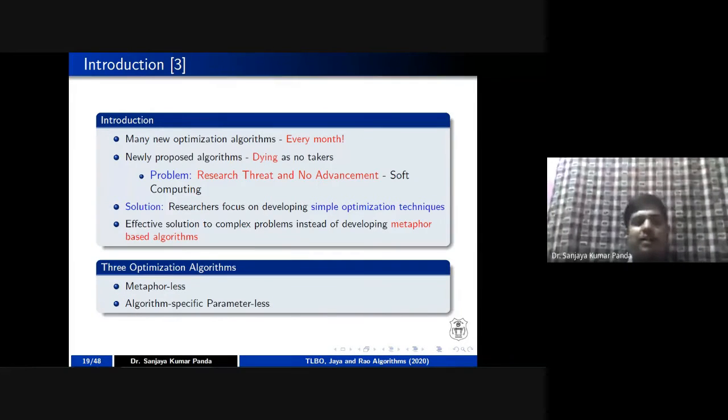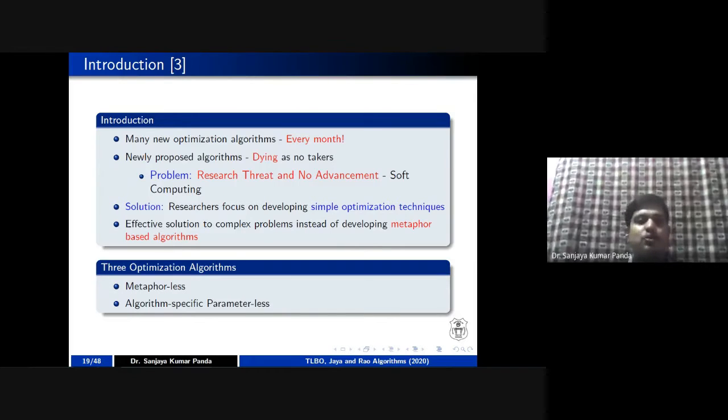Somebody modifies something, somebody takes the genetic algorithm and PSO and merges them. Somebody may merge PSO with ant colony. Somebody may merge two different algorithms, design a hybrid algorithm, and claim that this hybrid algorithm performs better than the genetic algorithm and the PSO algorithm, or whichever two algorithms are combined, claiming that the hybrid one is always better than the previous one. That's why every month we are getting a lot of optimization algorithms. However, these algorithms die after being released, right? No one takes the algorithm and applies it to a particular problem.